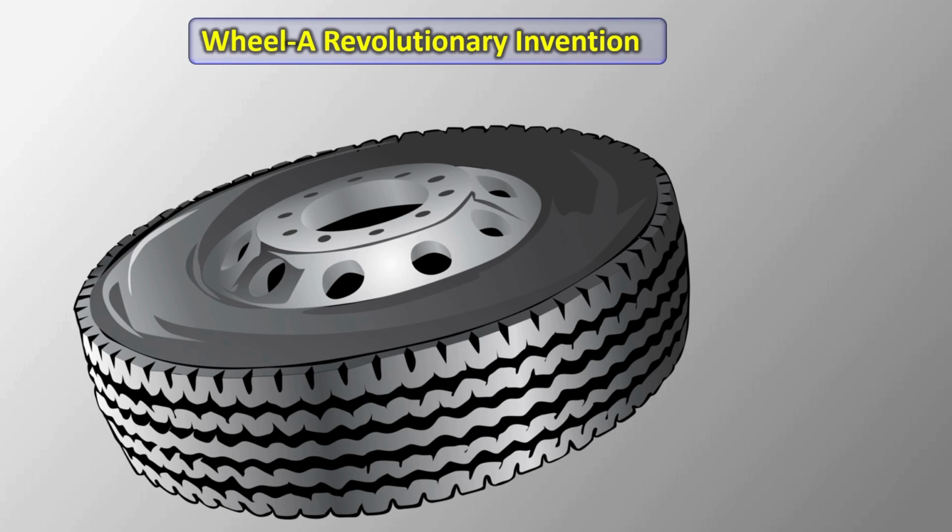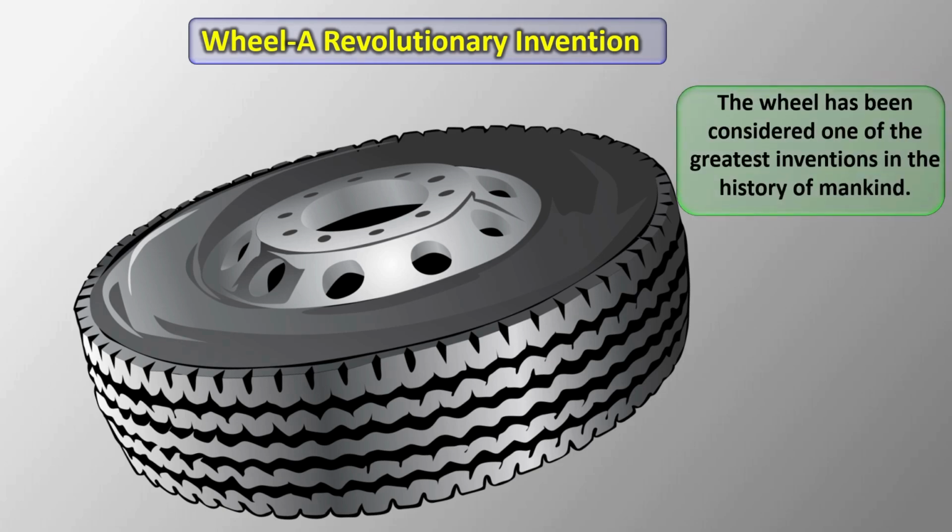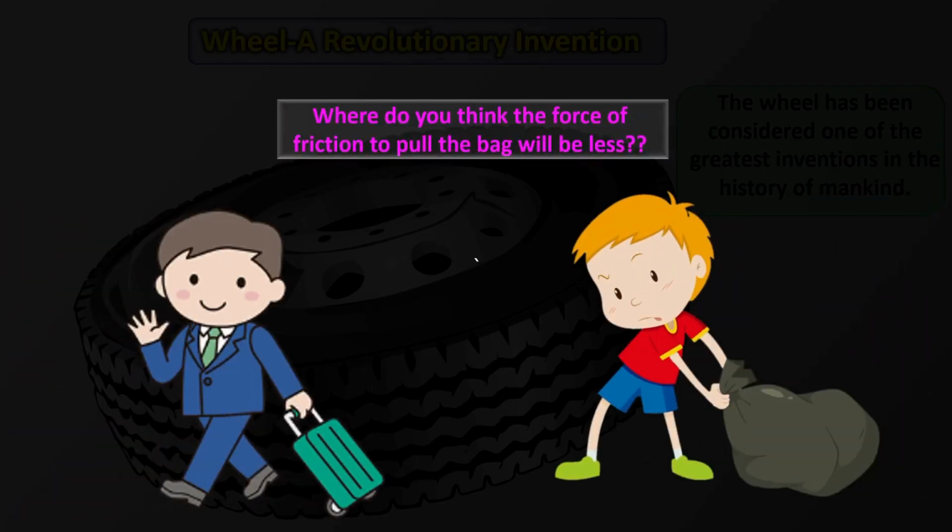Wheel, a revolutionary invention. The wheel has been considered one of the greatest inventions in the history of mankind. Where do you think the force of friction to pull the bag will be less? It is obviously A.